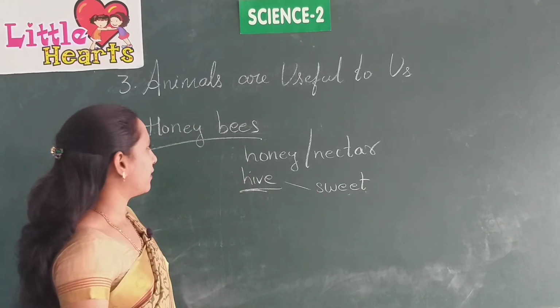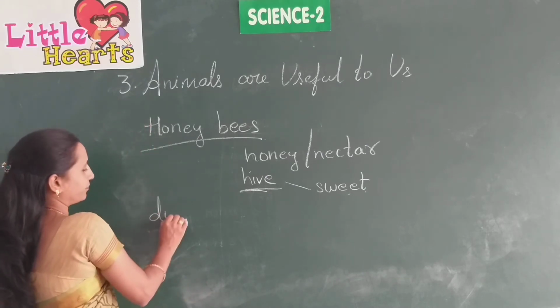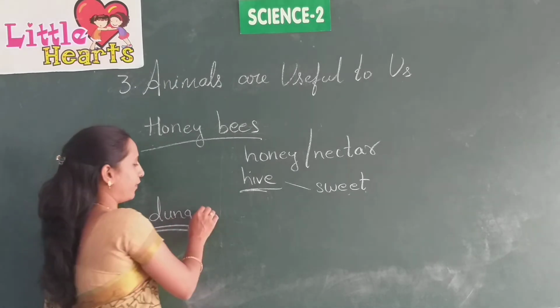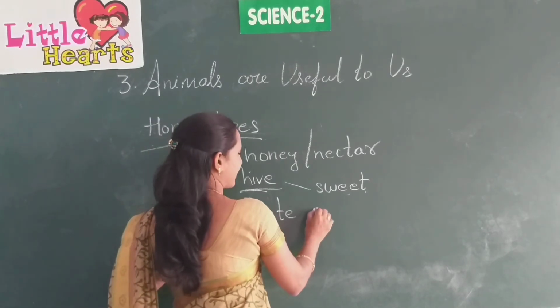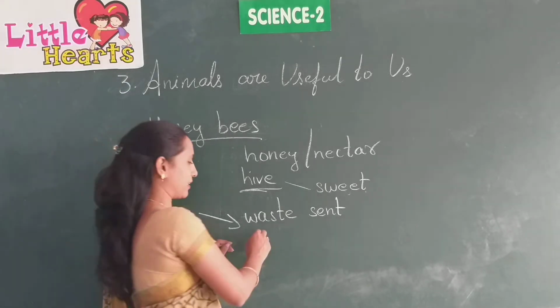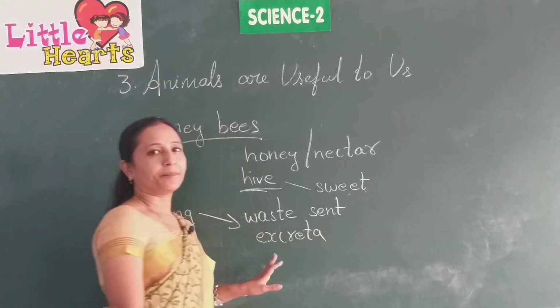Yes, and now at last we will come to the dung. What is dung? Dung is the waste sent out by animals, it is also called excreta. Okay.